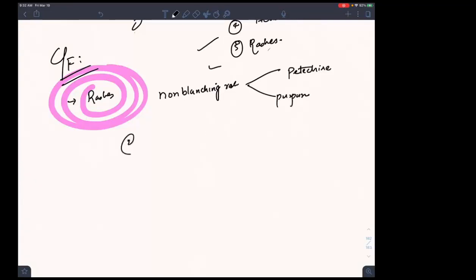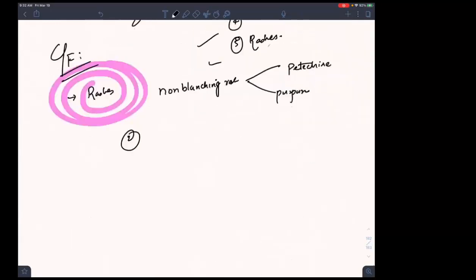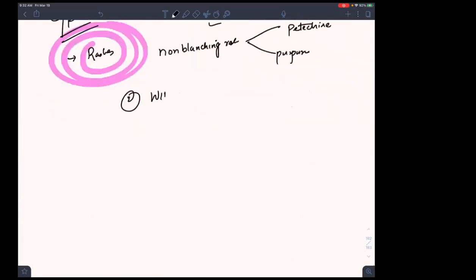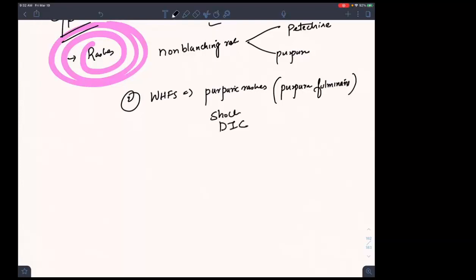Okay. Second thing the person will be having is Waterhouse-Friderichsen syndrome. So when he has Waterhouse-Friderichsen syndrome, what will happen? He will be having purpura. So we call it purpuric rashes. That is known in dermatology as purpura fulminans. Will he have shock? Yes, he will have shock. Will he have DIC? Yes, sir, he will have DIC, disseminated intravascular coagulation.